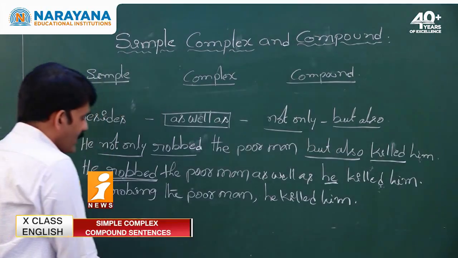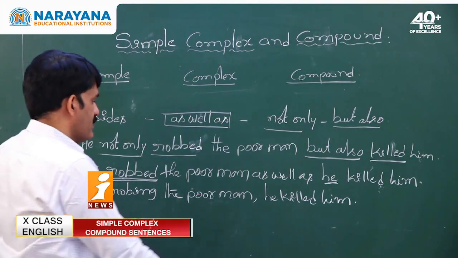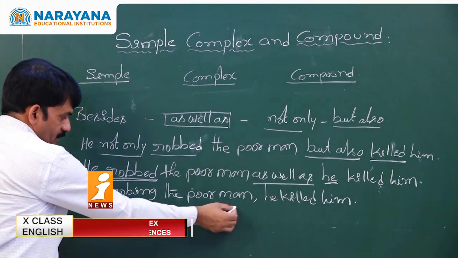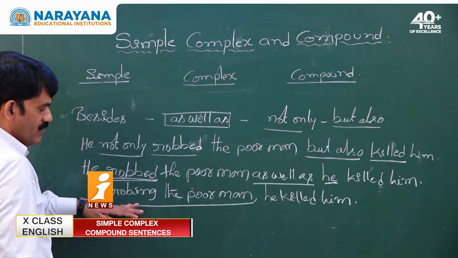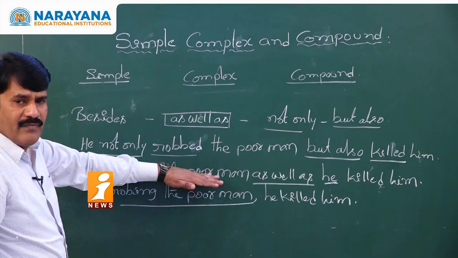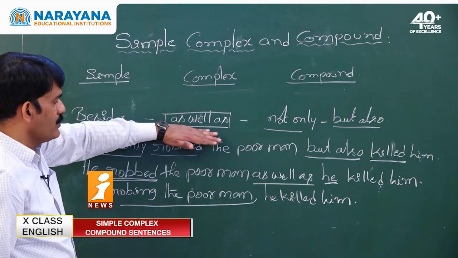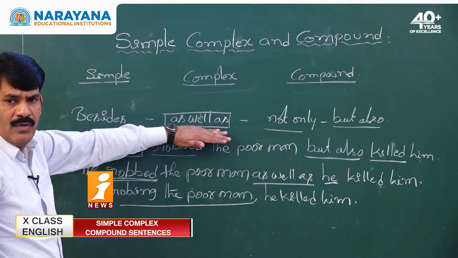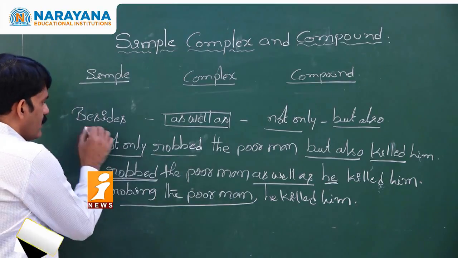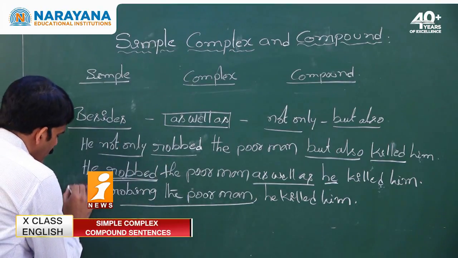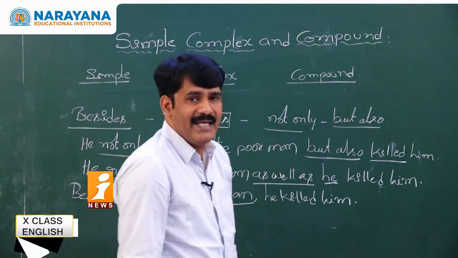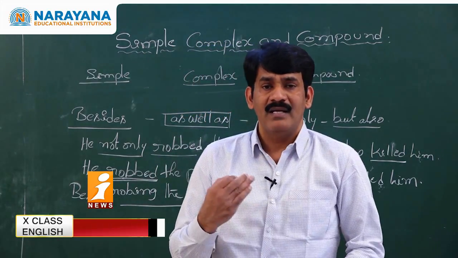But you have to carry the meaning of besides or the meaning of as well as. This is a correct formation of making a clause into a phrase, but it is not completely carrying the meaning of the two sentences. To carry the meaning of the two above sentences, we have to use the word which has equal meaning. What is the word which has equal meaning in this structure? There is a word called besides. So we compulsorily need to use besides. Besides robbing the poor man, he killed him.